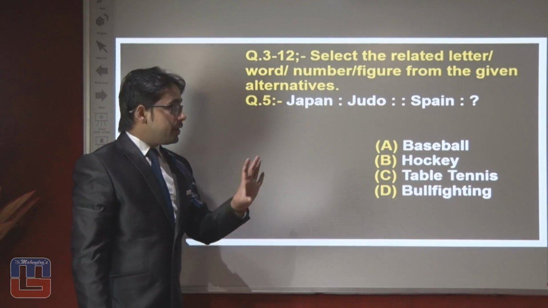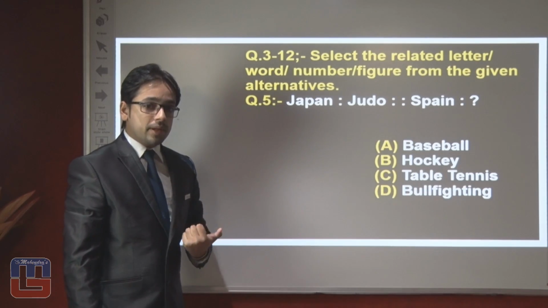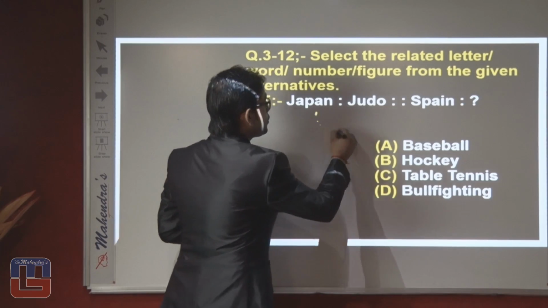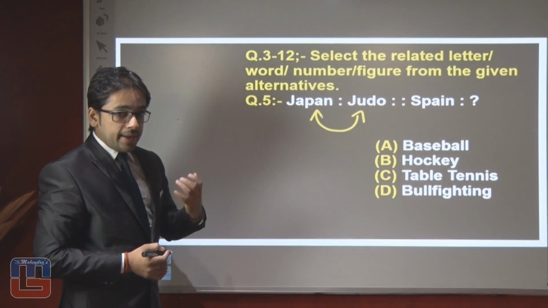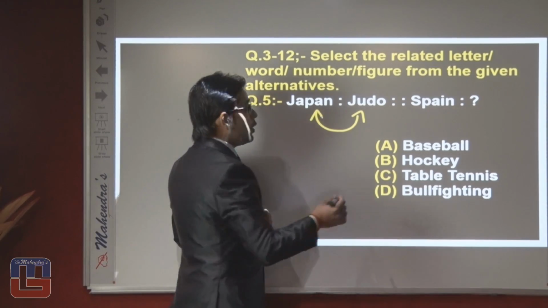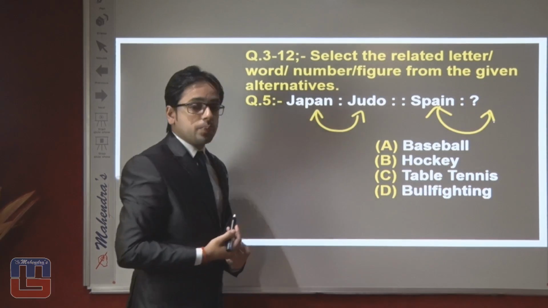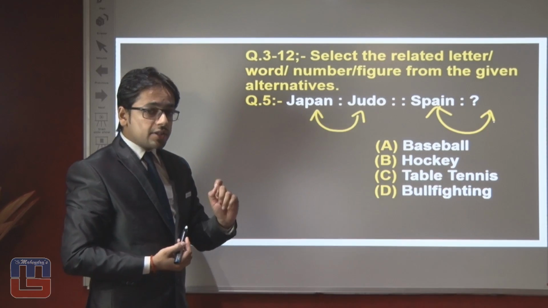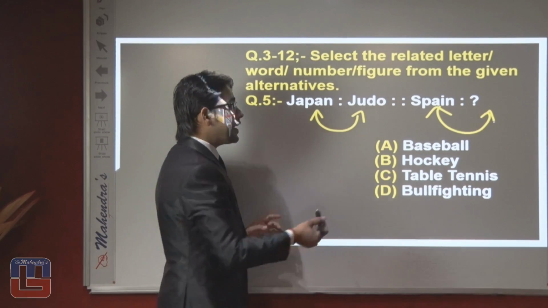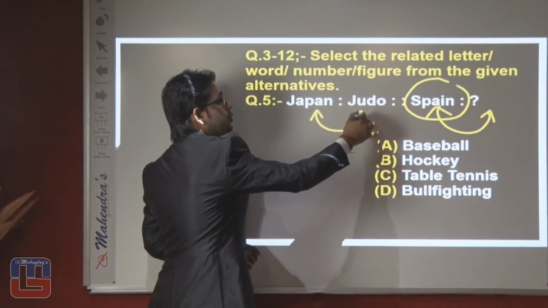Now you have to be aware of all the famous countries and their related games and places of origin. Like judo is a game whose place of origin is Japan. Now we have to find out what sport is famous for Spain. Spain is famous for bullfighting, and we can say that the place of origin of bullfighting is Spain. Now we can relate it: judo is related to Japan.